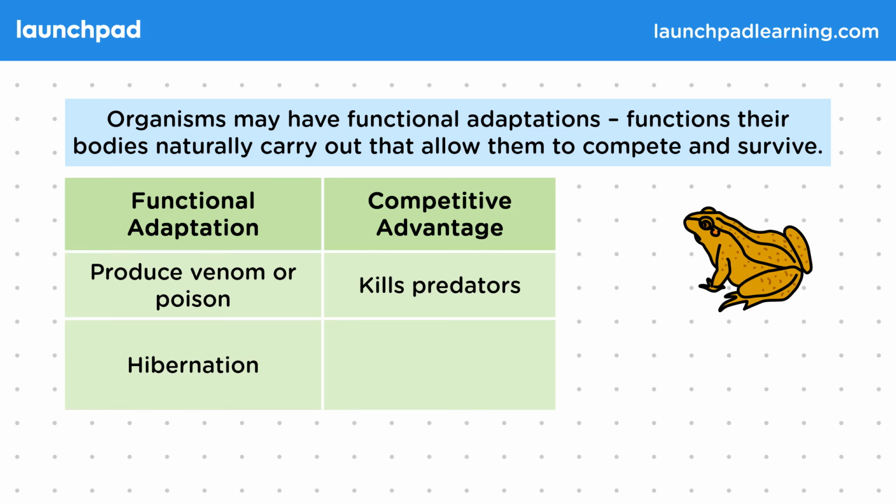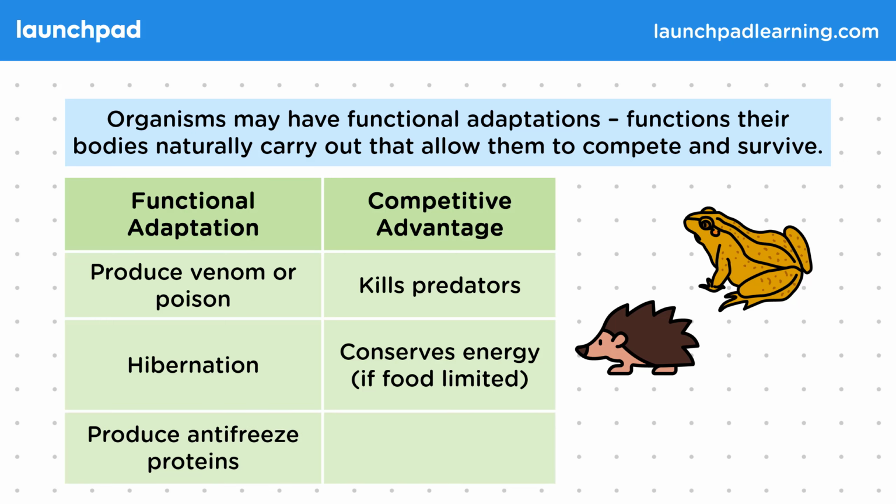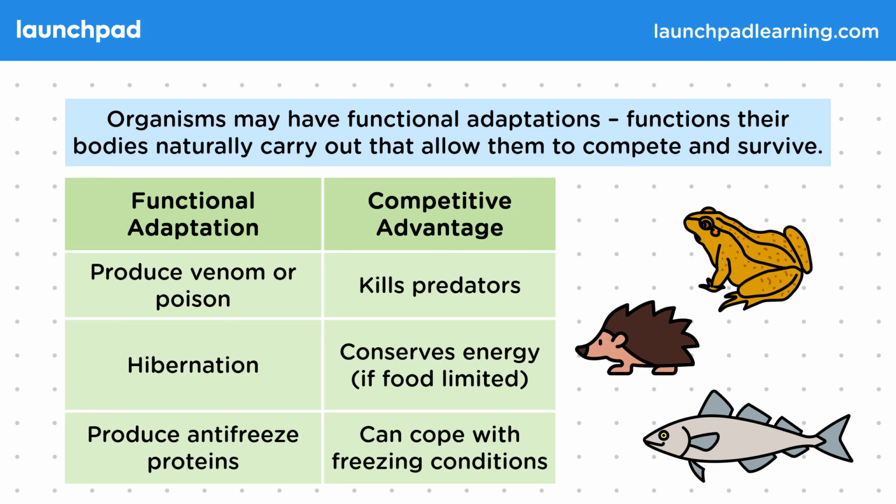Some animals use hibernation to conserve energy when food is in short supply. Hedgehogs are an example of an animal that hibernates during the winter. They slow down their metabolism so that they can survive the winter. Some animals produce antifreeze proteins to stop them from freezing in cold climates. For example, the Arctic cod, which is found swimming in icy Arctic waters.